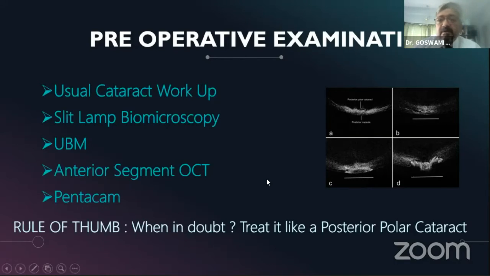But everybody may not have these facilities in their setup, these being very expensive equipment. So one simple rule of thumb that one should follow is, if one is suspecting it to be a posterior polar cataract, then treat it like a posterior polar cataract. Respect it, and don't think it to be a posterior subcapsular and be casual with it. So when in doubt, always consider a posterior polar cataract.